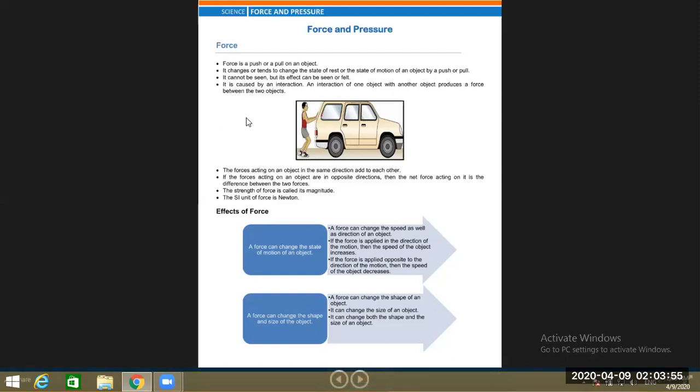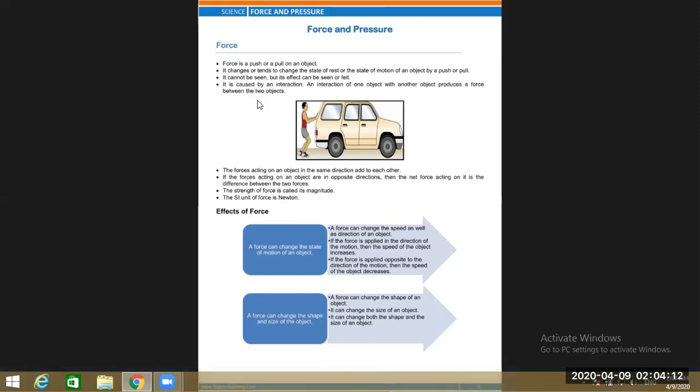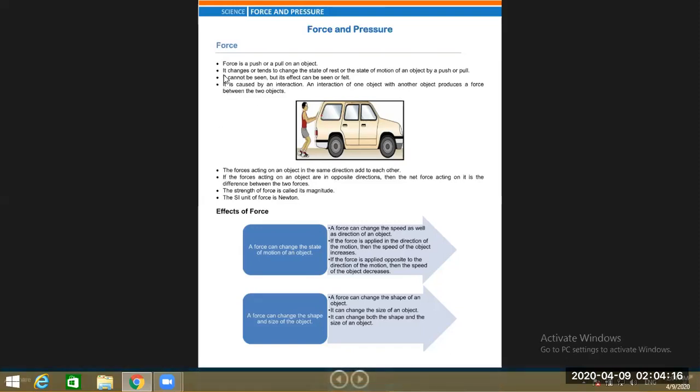First of all, we have already gone through what is force. Force is a push or pull on an object. Force can be felt or experienced in terms of pull or push. This is the effect of force.